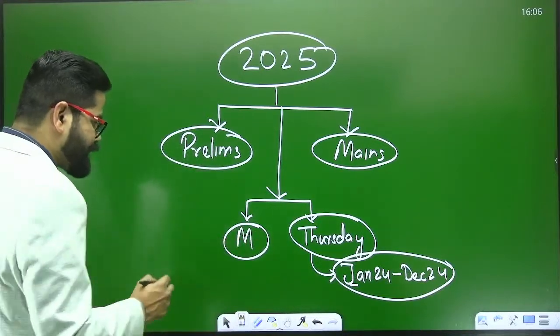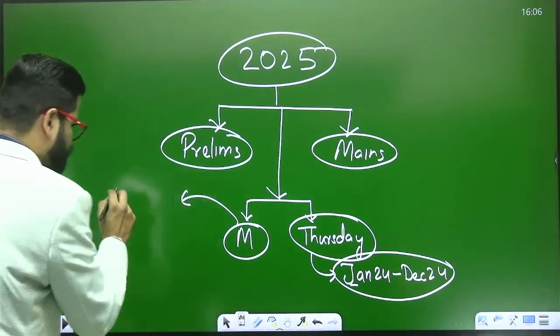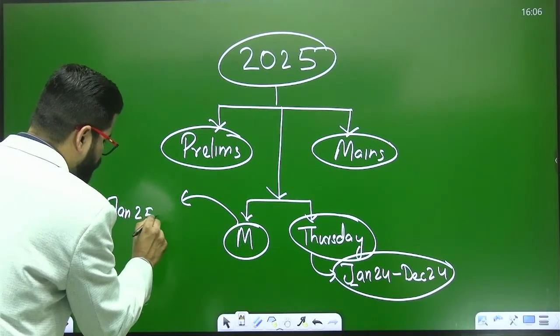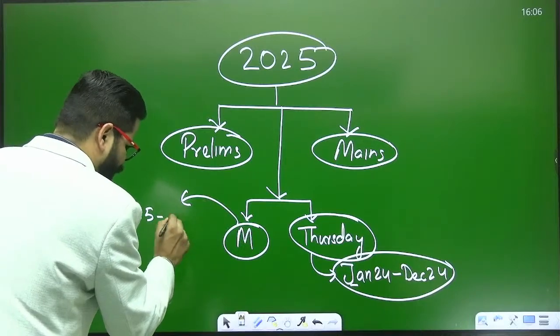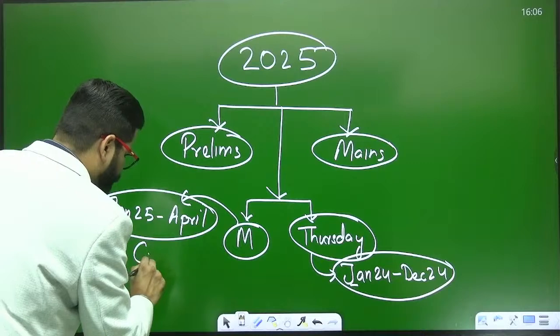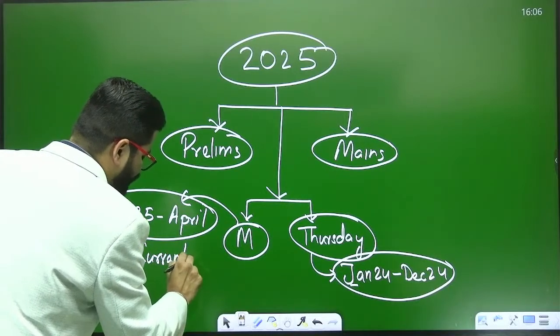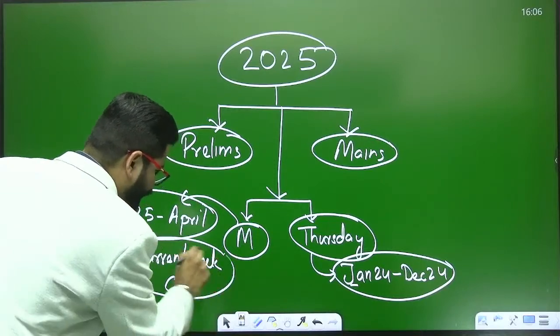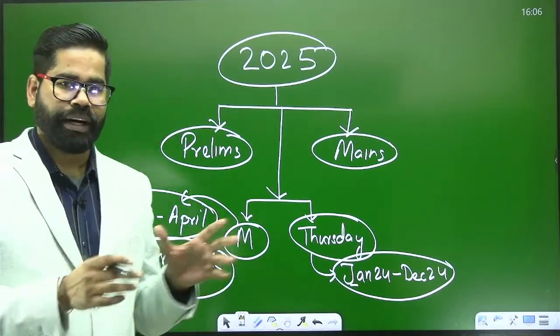And in the Monday class, we are going to focus on January 25 to April 2025, and even later on, the current week's current affairs. That is one thing we are going to cover in Monday classes.